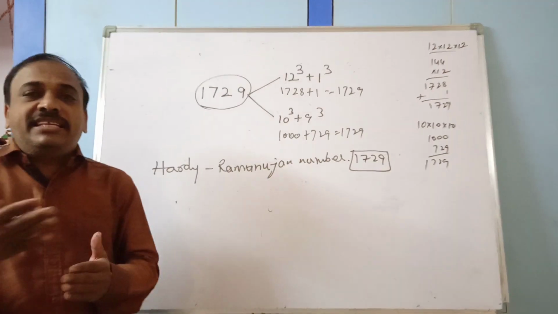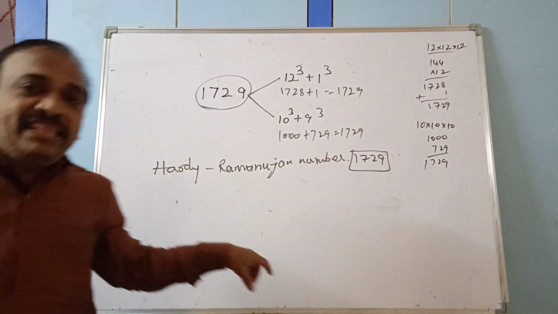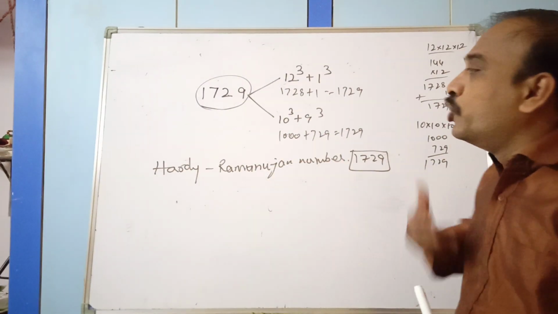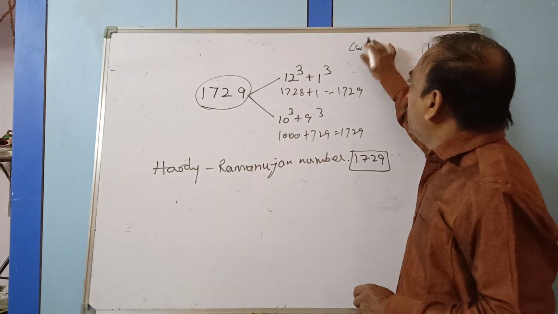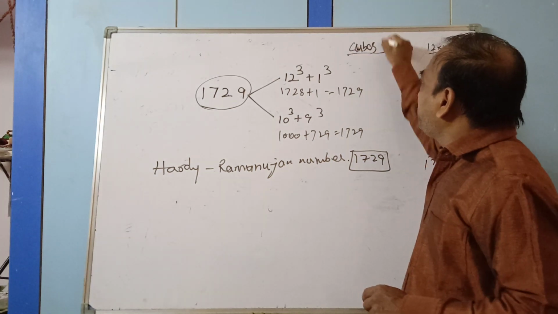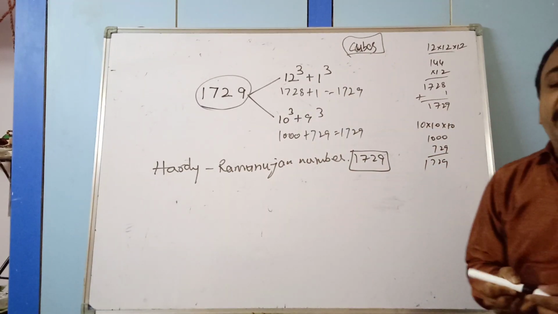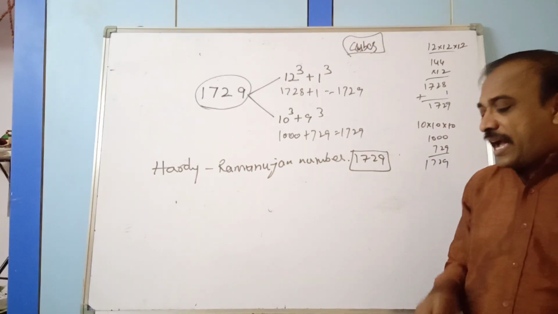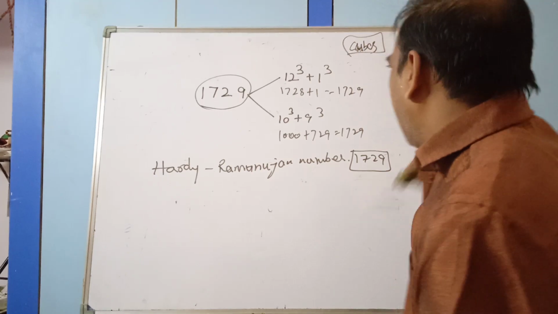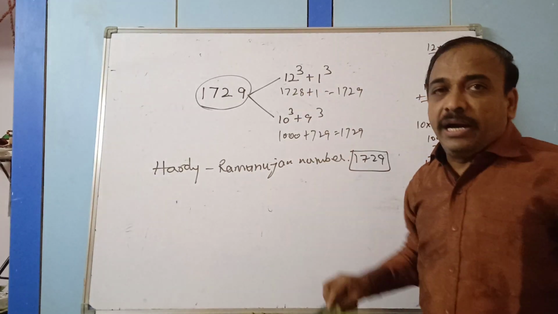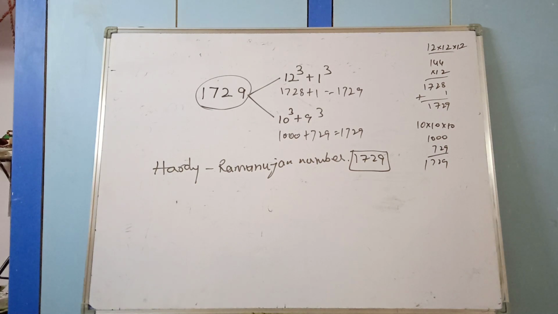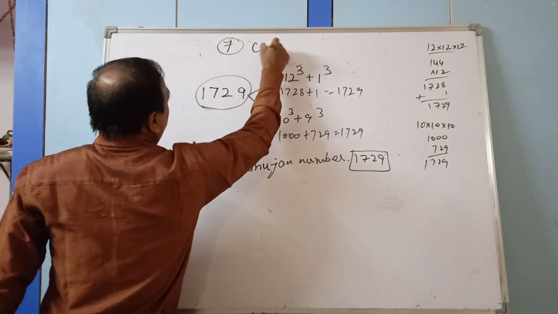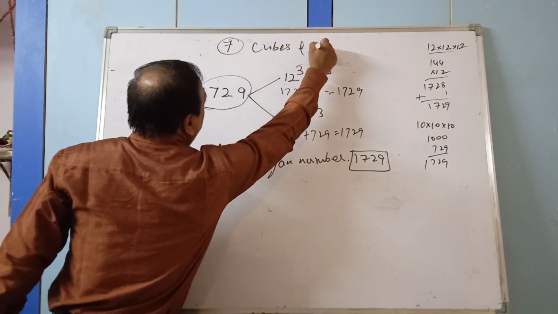This is the story connected to the chapter. In it I used the words "cubes of two different numbers." The word cubes itself says that the chapter we are going to discuss today is cubes and cube roots. The chapter name is cubes and cube roots, chapter number 7.